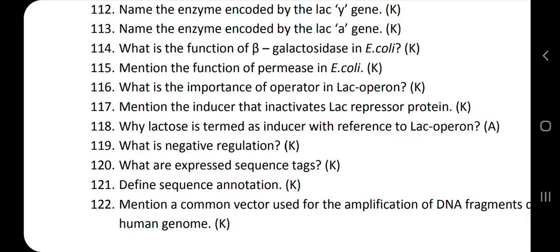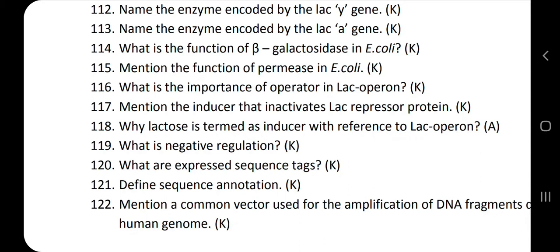If there is a carbon source present in its surrounding, for example lactose, then that lactose is in the complex form, because lactose is a carbohydrate which is an example for disaccharide.